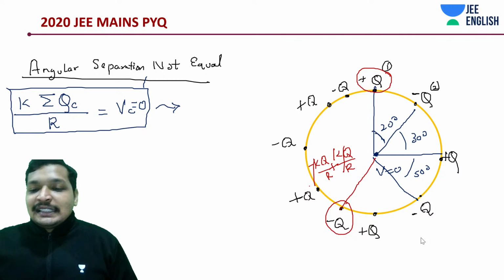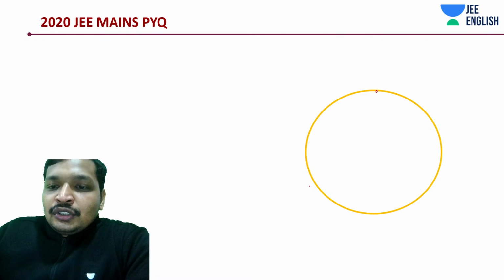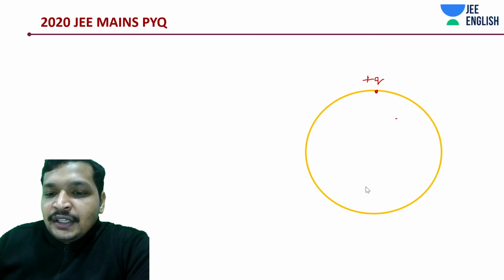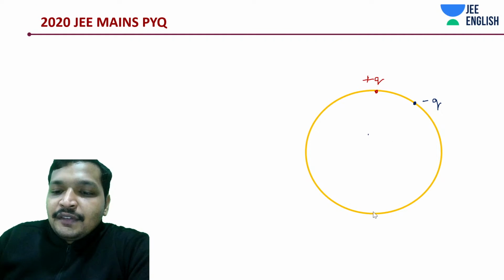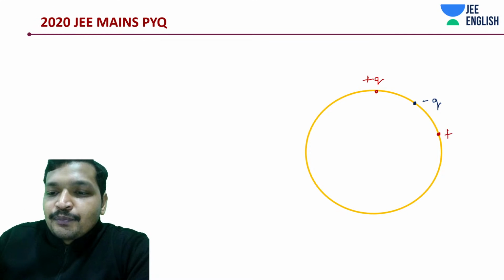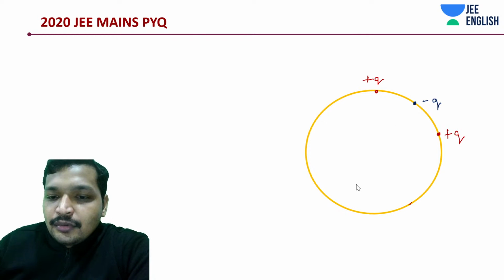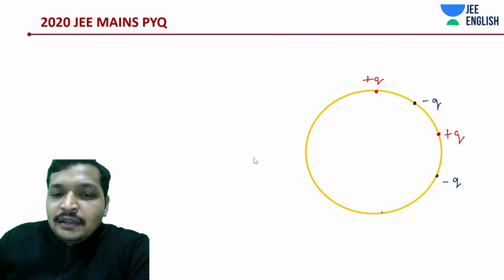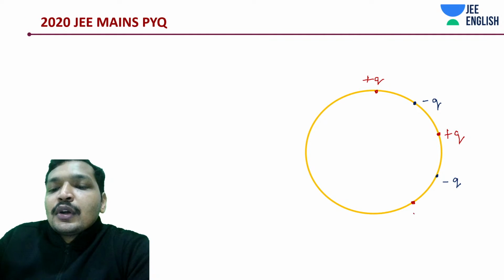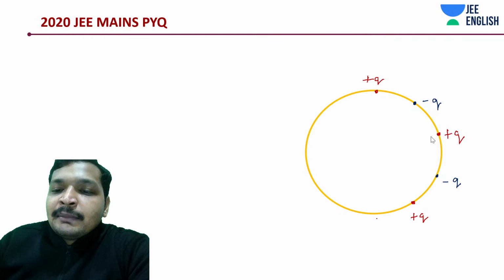Now the next question. We started with the plus Q and then we add a minus Q. Let's analyze this question patiently. Minus Q, and then we add a plus Q, and then we add a minus Q, and we have a plus Q. I'll label them as well, 1, 2, 3, 4.